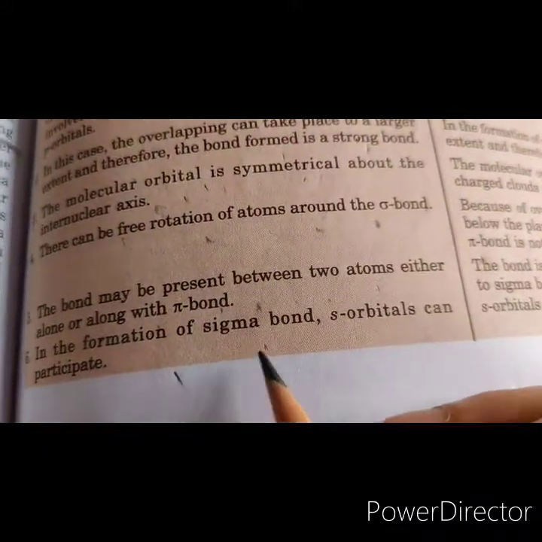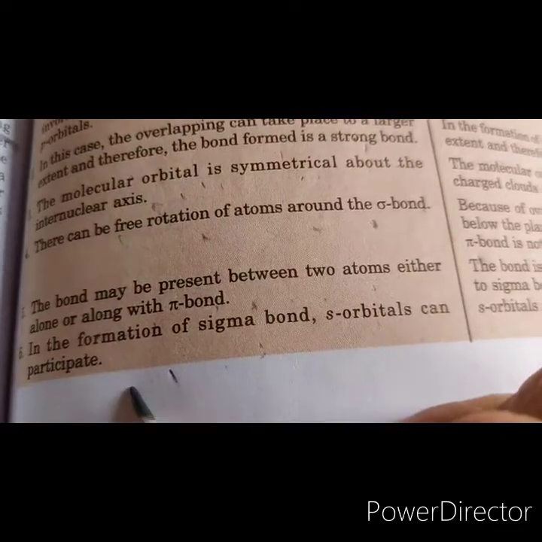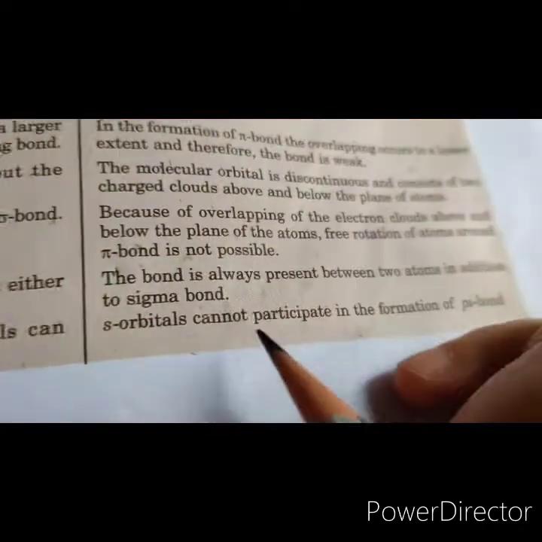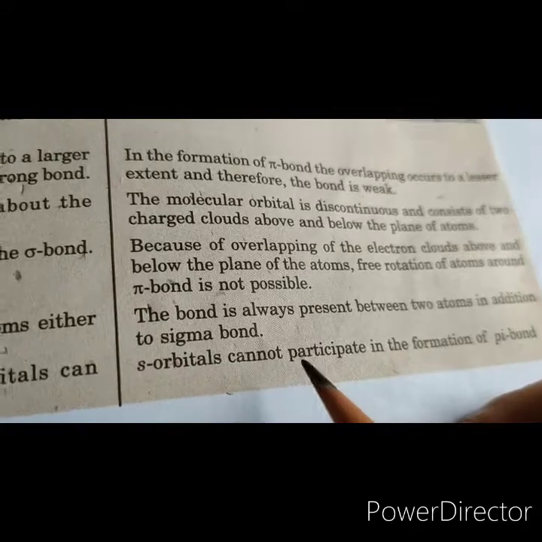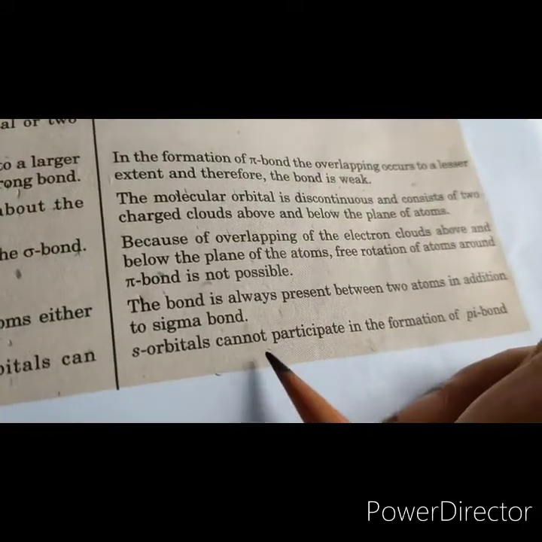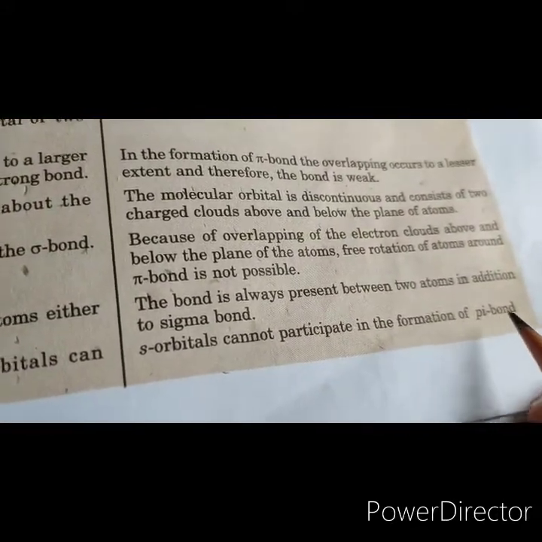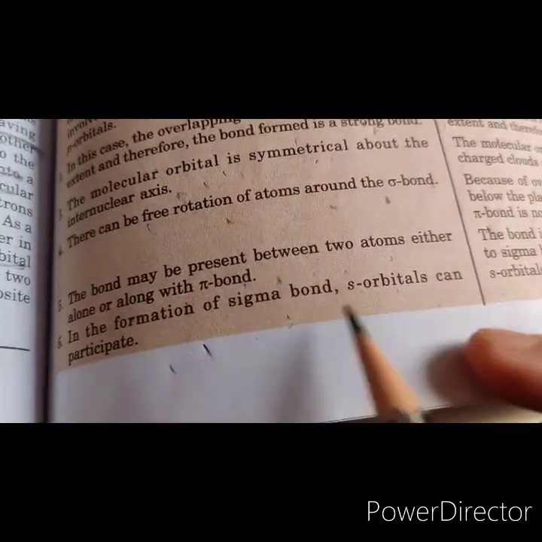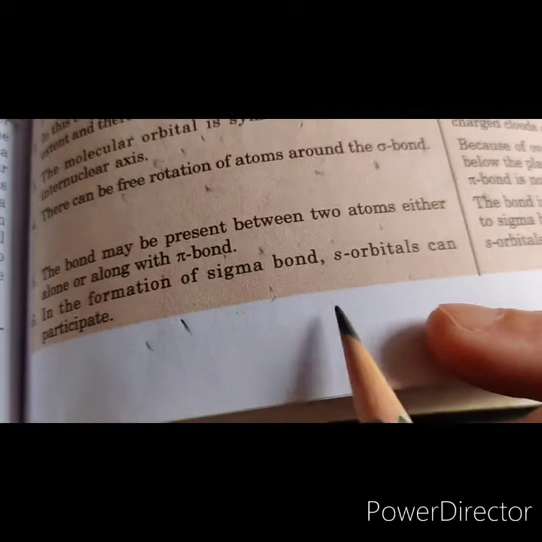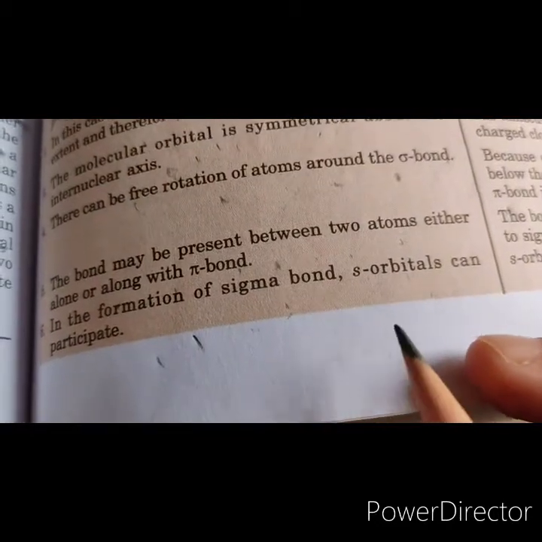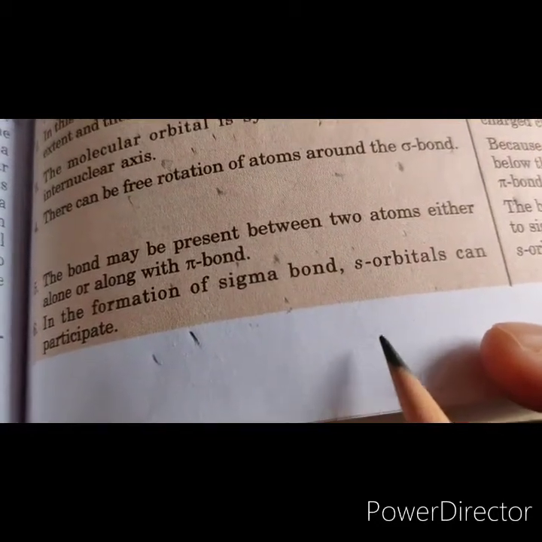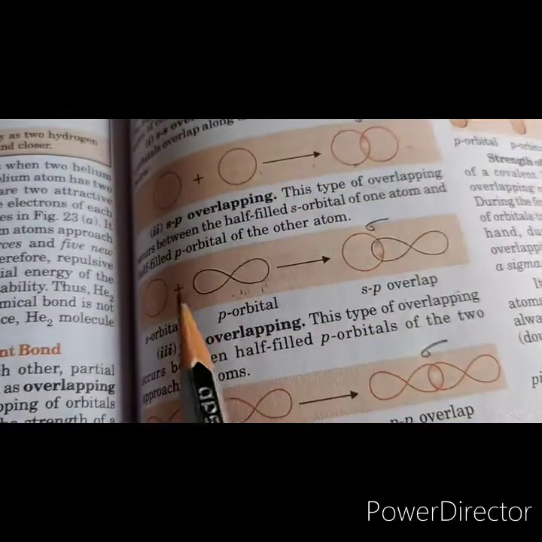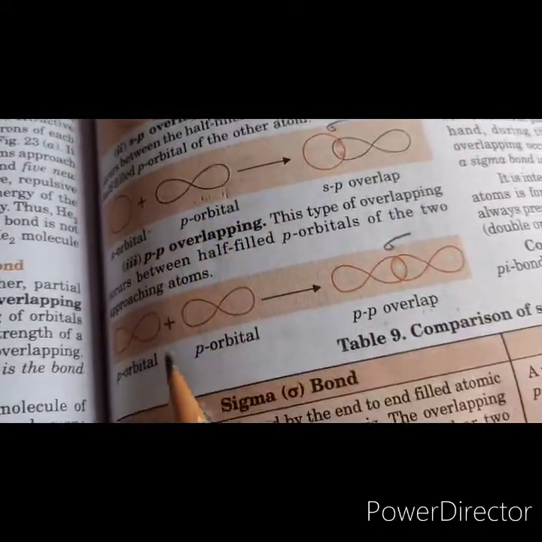Then in the formation of the sigma bond, s orbitals participate. In the formation of a pi bond, the s orbitals cannot participate. Okay, so in a sigma bond s orbitals participate. Also s and px, or s and pz, can participate. So we can see here an s orbital participates; one s and one p can participate.